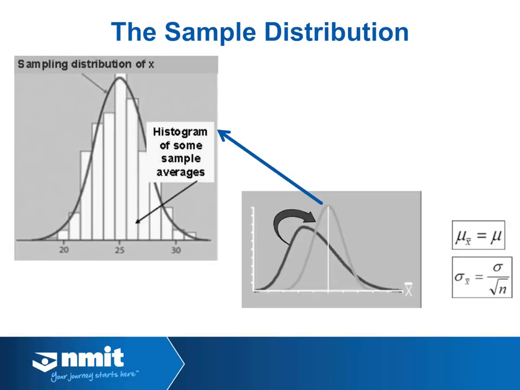So here's an example of what I'm saying in the bottom right here. In the hard black line, we have the population data set, and you can see that it's skewed to the right. Then what's happened is we've randomly sampled within that data set, and the distribution of those random samples is in the grey. And you can see that's a nice even distribution.